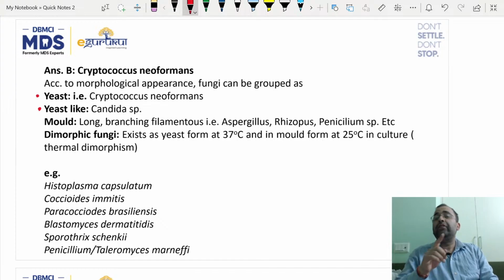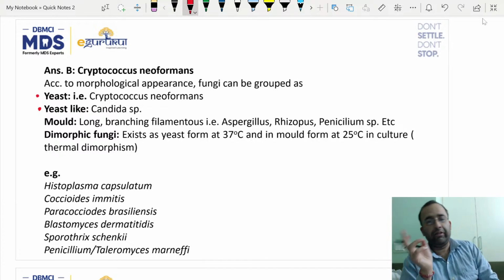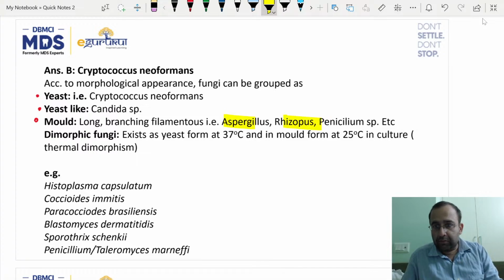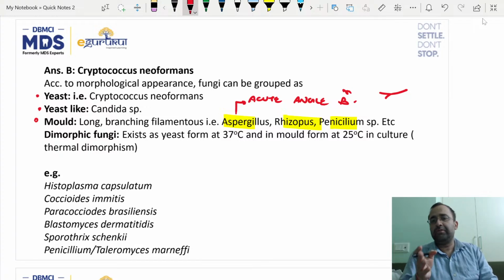Yeast-like, that is Candida albicans, which has pseudohyphae also; the presence of pseudohyphae was a recent INI PYQ. Molds, which have long branching filamentous fungi: Aspergillus, Rhizopus and Penicillium. Aspergillus in turn shows acute angle branching. All these are recent PYQs. Rhizopus and Penicillium are also molds.